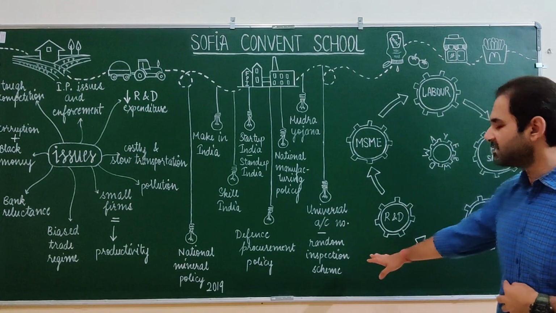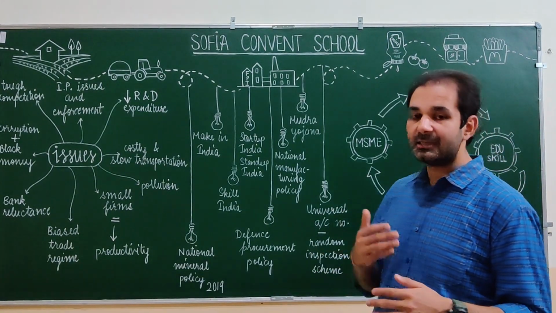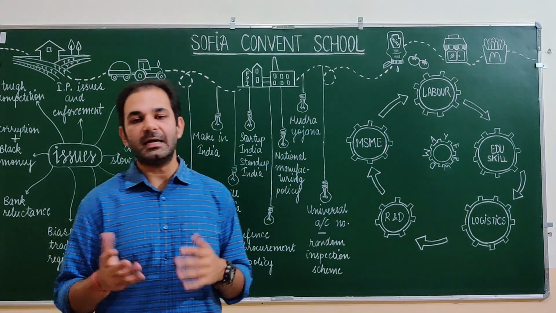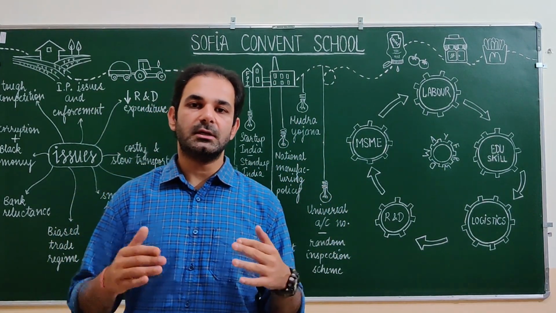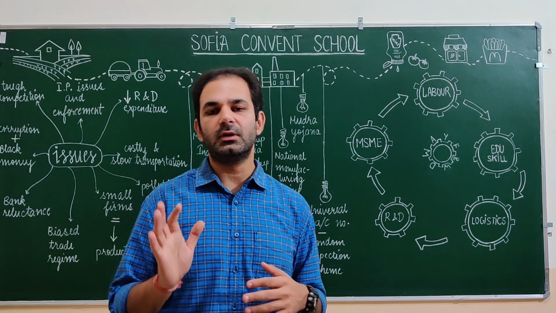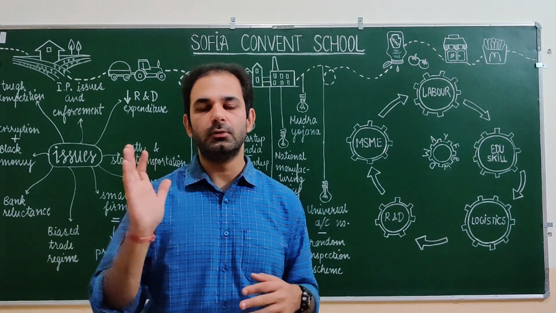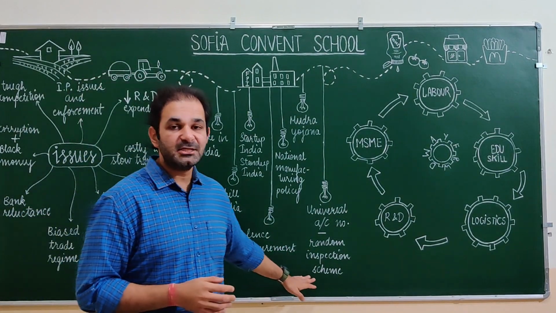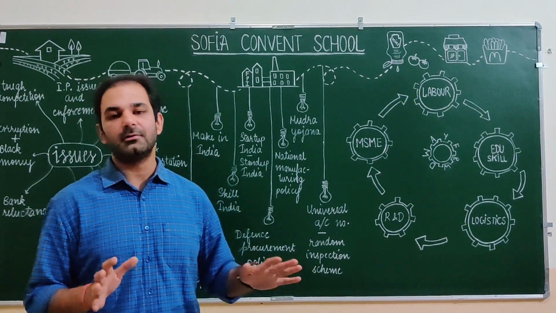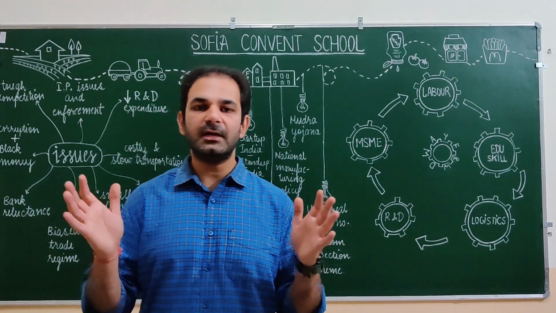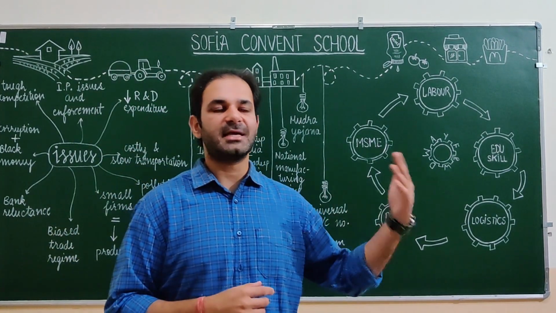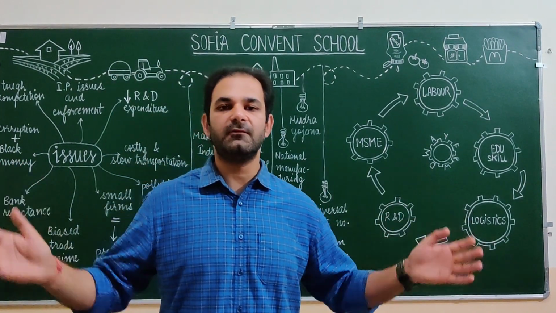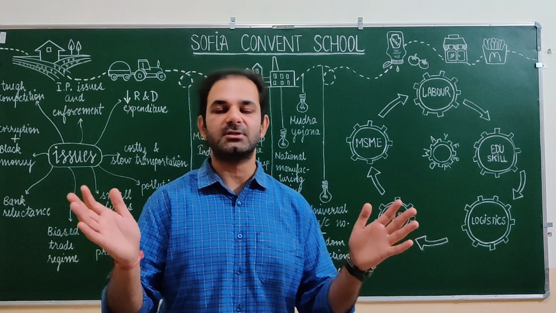Then we have the random inspection scheme. See, like in the 1990s, after the economic turmoil that happened in 1990, there was a doing away with the quota system. There was a boom to privatization, and liberalization took place in India. Similarly, Inspector Raj is a very big deterrent to manufacturing industries in India. Different inspectors are there. We have an excise inspector, we have a pollution inspector. So we have different inspectors coming from different departments who are inspecting these manufacturing units.